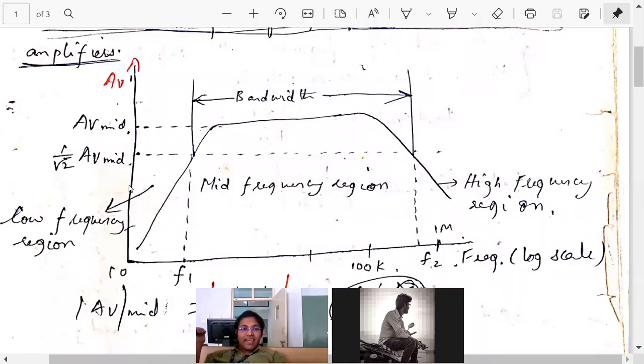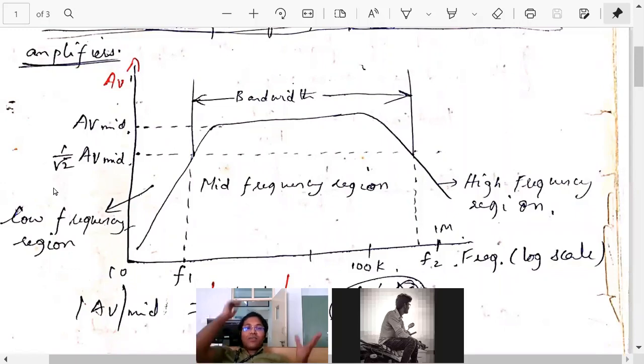The answer is already there, I am showing. Please answer. 1 by root 2. Very good. Because P is proportional to V square, I can write V is proportional to the square root of P. It means if I consider half power, P by 2, then in terms of voltage I should consider 1 by root 2.